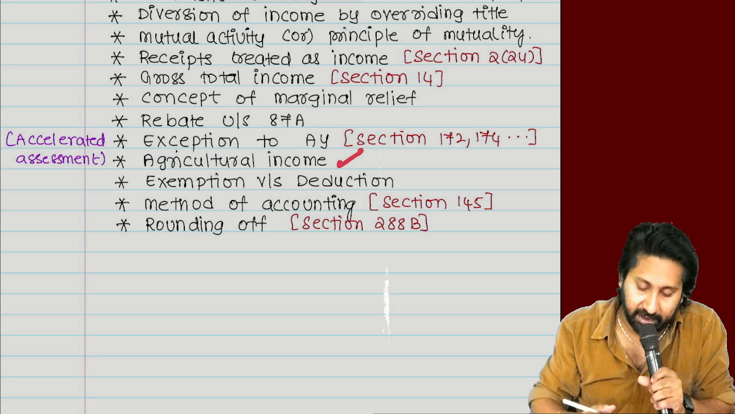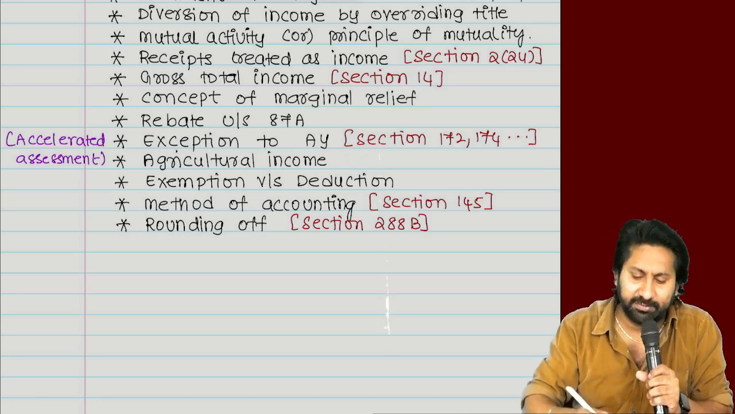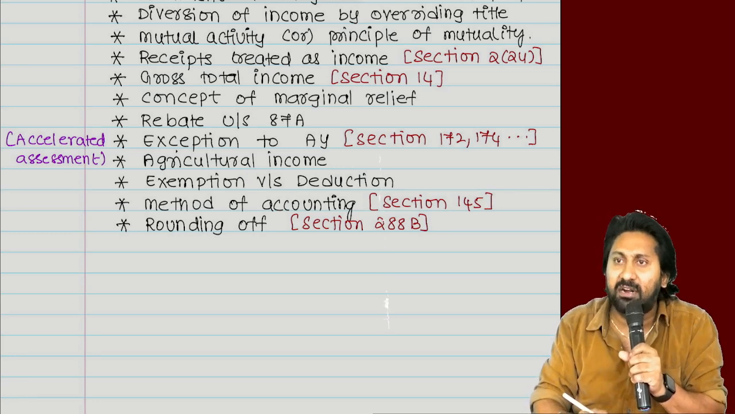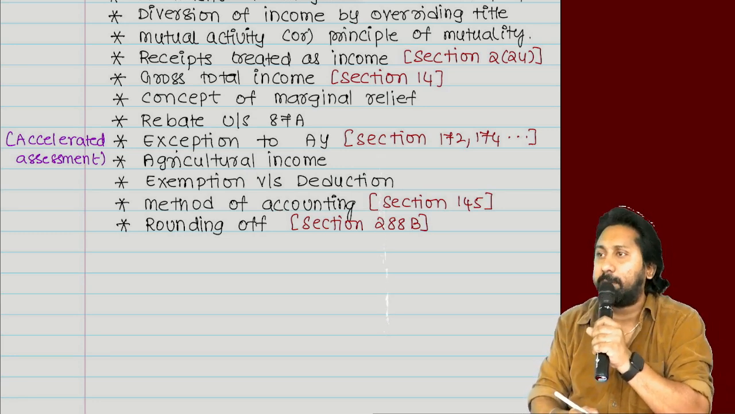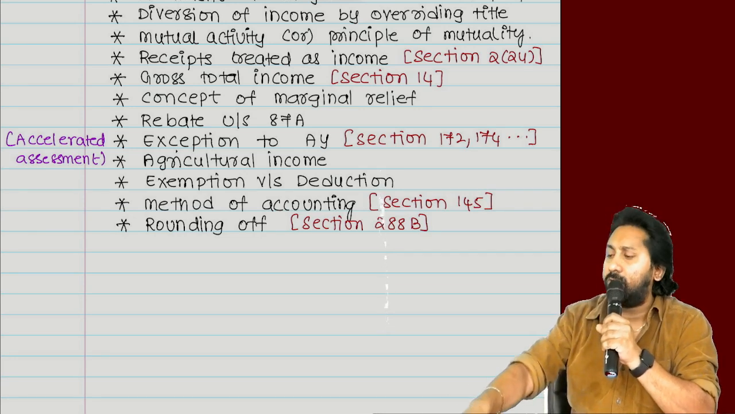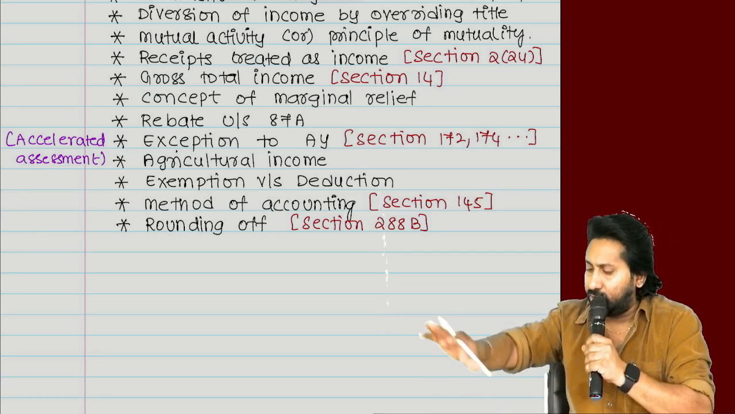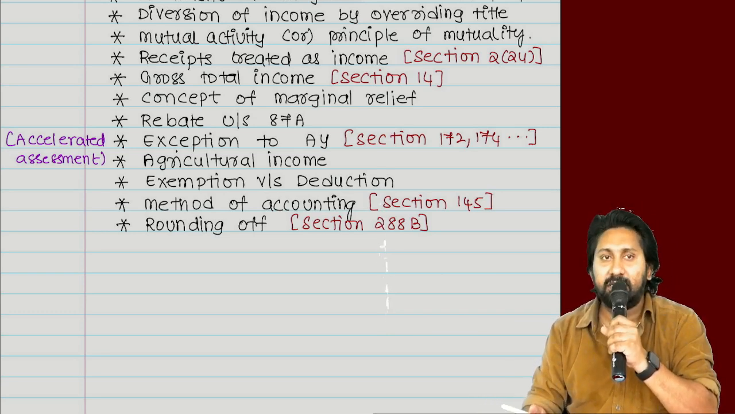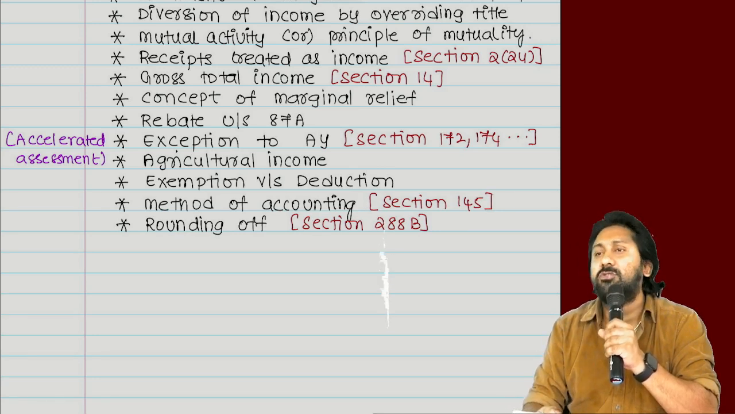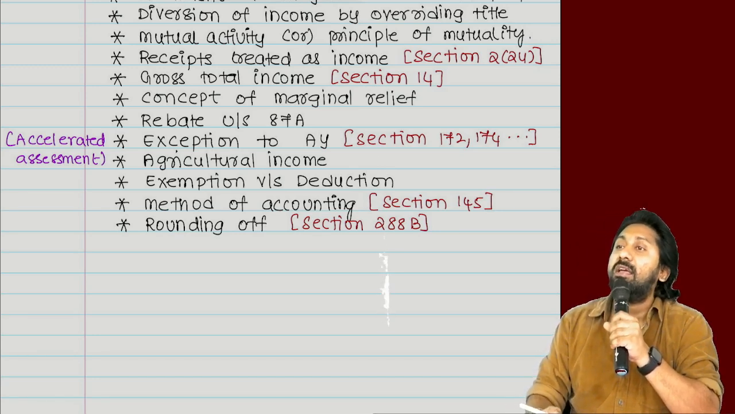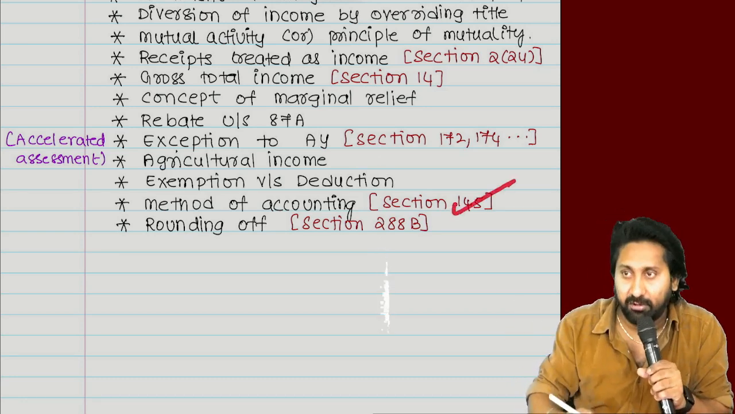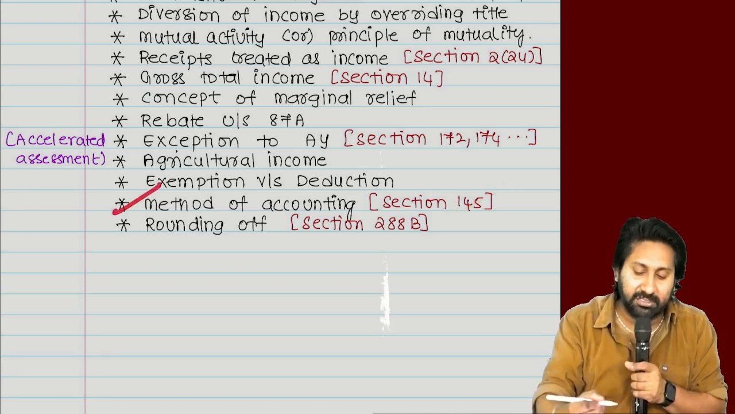Another expected area: understanding the difference between exemption and deduction. Next one: method of accounting, how it will affect the tax purpose. What do you mean by method of accounting? Accounting can be done in two ways, one cash basis, another accrual basis. Income tax will follow which basis to tax, cash or accrual? That's why we have to read section number 145. Section 145 gives the method of accounting.